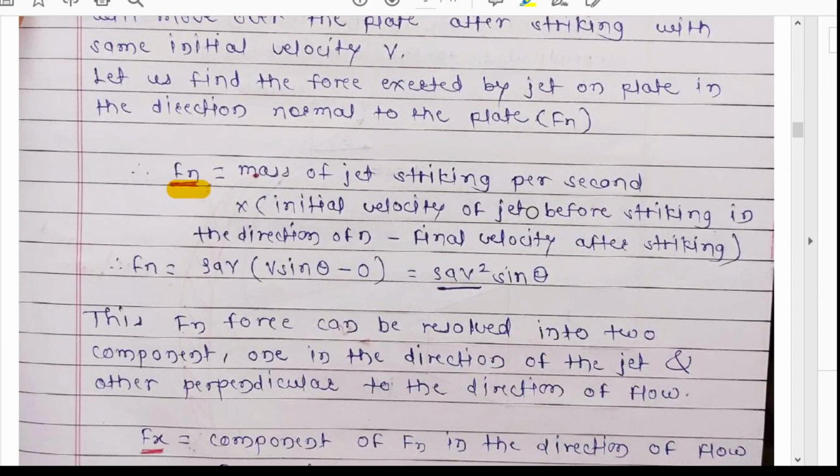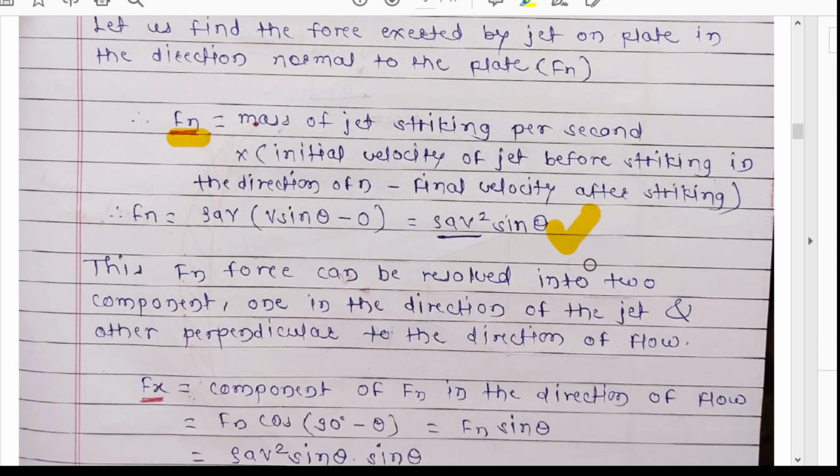That component is resolved into two parts, and the second part is not in the direction of n, so there is only one velocity, which is the initial velocity, V sin theta. So the force normal or perpendicular to the plate will be rho A V square sin theta. Rho A V square sin theta. All these formulas you have to remember.